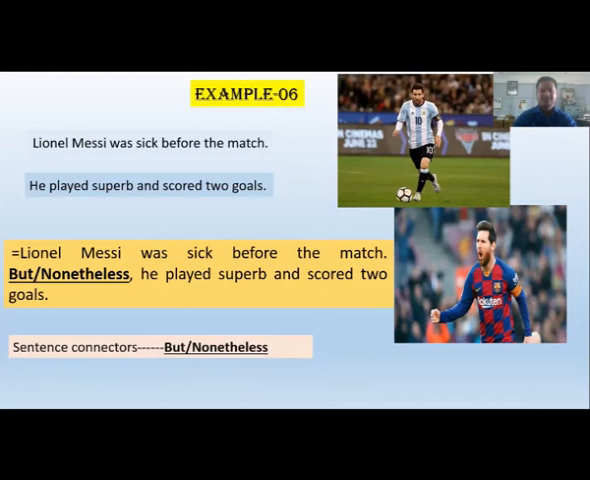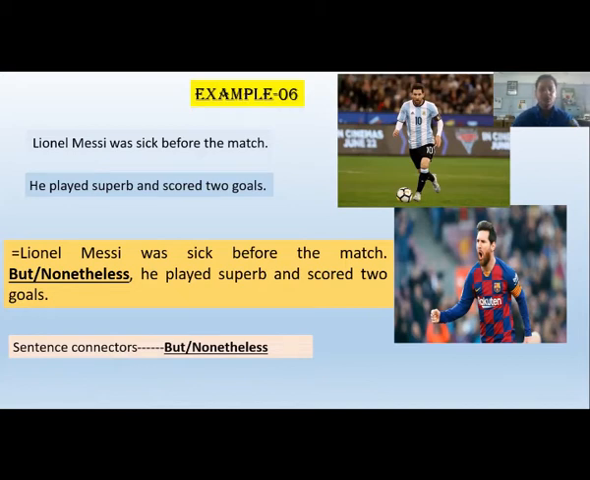Here my sentence connectors are but or nonetheless. So you can see here the second sentence expresses the opposite idea of the first sentence. And when you want to oppose two events or acts, express two opposite ideas, you can use but, nonetheless, nevertheless, yet, still, despite, although, though, this type of sentence connectors.